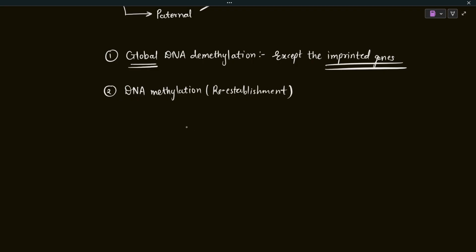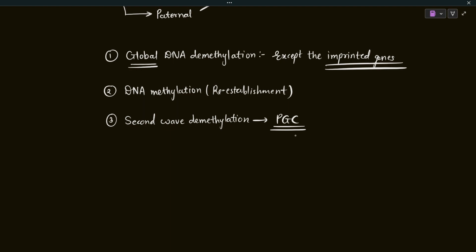Okay, so now the new methylation marks are set on the DNA of the embryo. Then the third event will happen. This will be the second demethylation event. The first was the global demethylation event, but this second wave of demethylation happens only in primordial germ cells. Note it because it's very important. The first one is global except for imprinted genes, but the second wave happens only in the primordial germ cells.